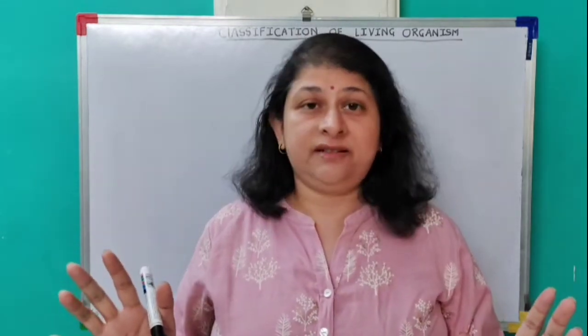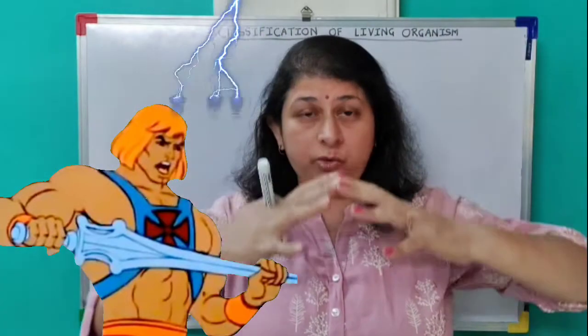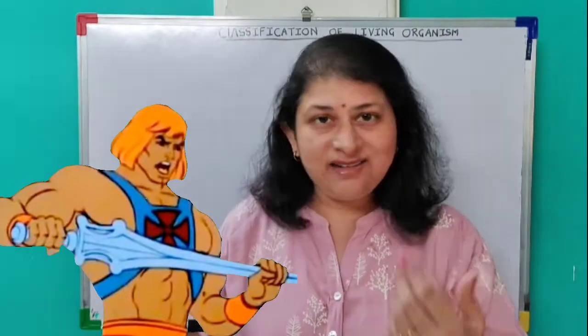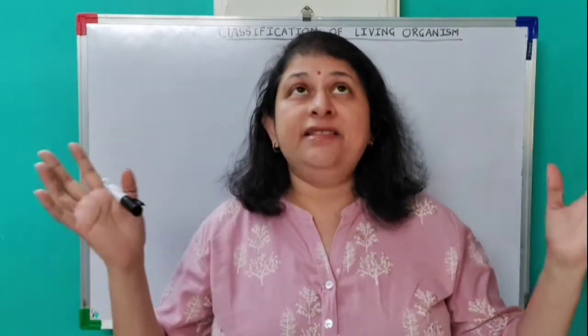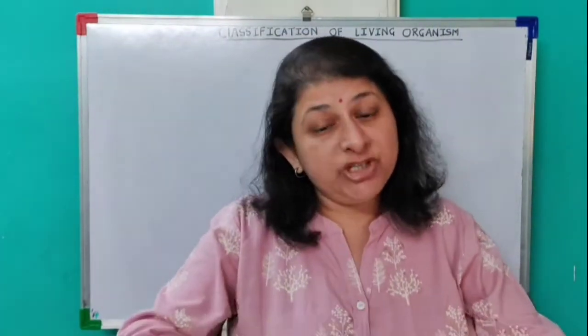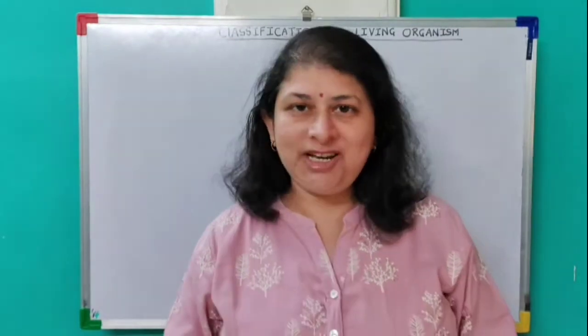Have you seen this video? You would have observed that there is one character, He-Man, my favorite character, and this character is having one sword. What is this sword doing? It is gathering the energy of the universe and transmitting it to the living being on earth, like the lion in this case. Similarly, the universe has lots of energy, and this energy has to be gathered, and once it is gathered, it is transmitted to the living being, and this energy gives life to the living being.